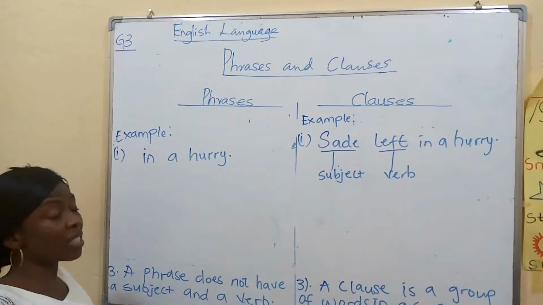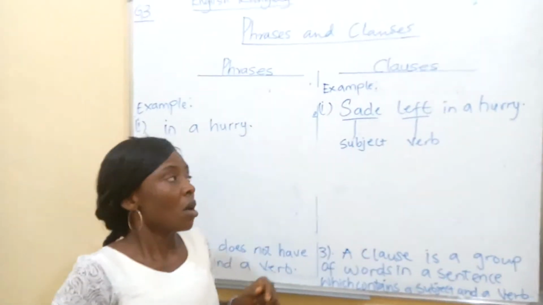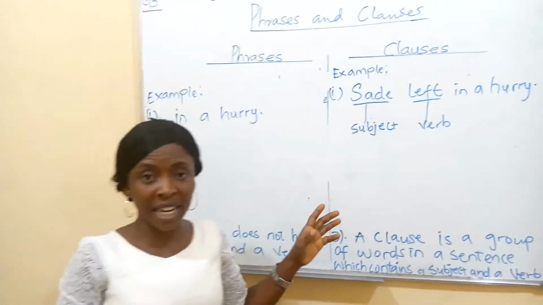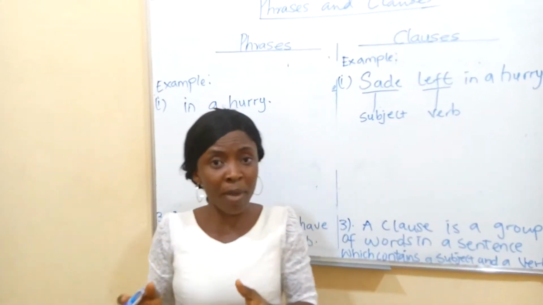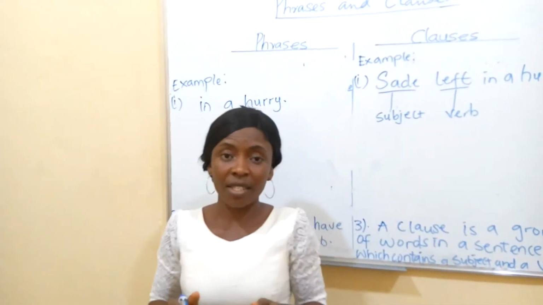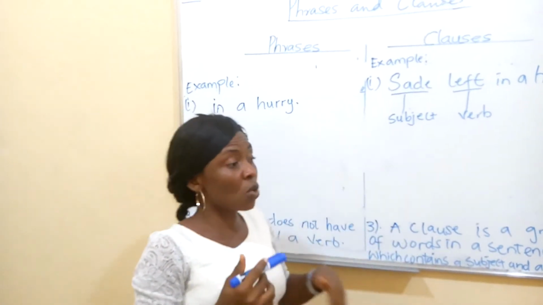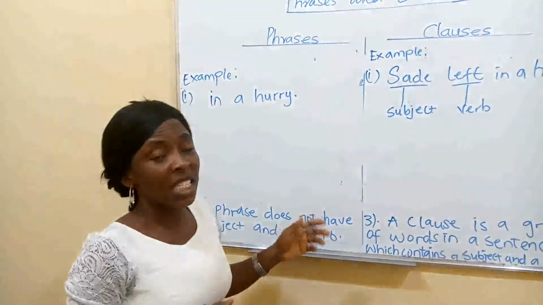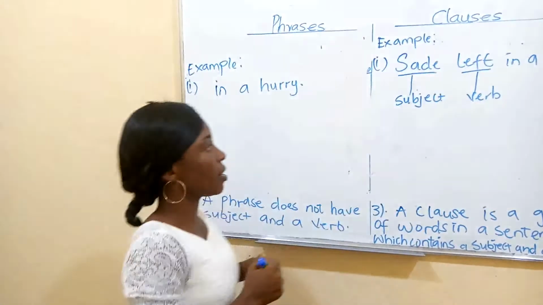And number 4 point is that a phrase does not have a finite verb, but a clause has a finite verb. And a finite verb is that verb that shows agreement in terms of person, tense, and number. We are going to explain that very well. I say that it will have to show agreement in terms of tense, person, and number.